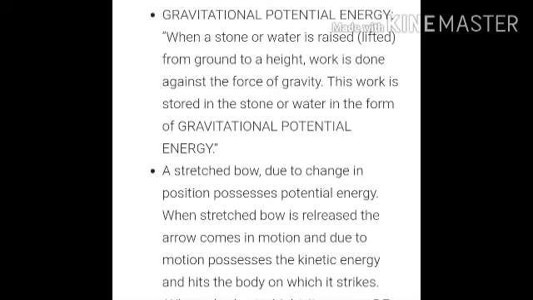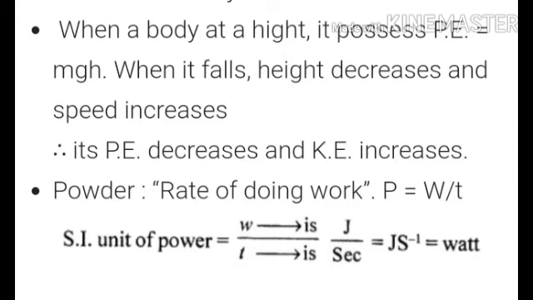Now we will see what is power. Power is the rate of doing work, that is P is equal to W by T, and the SI unit of power is joule per second.